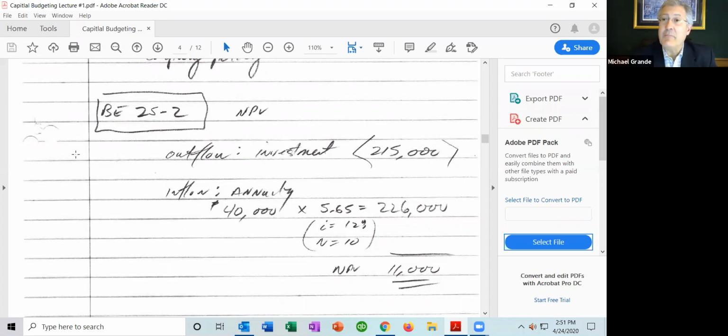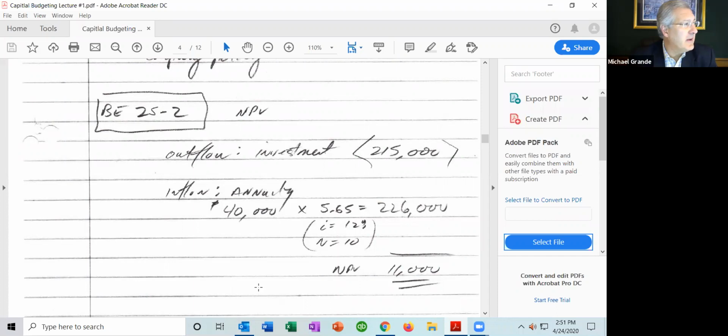With a positive net present value, we would accept the project. A zero net present value would also mean we accept the project, because the rate of return on the project is equal to the company's minimum required rate of return. If there is a negative net present value, the company will reject the project because the return on investment is less than the company's required return.